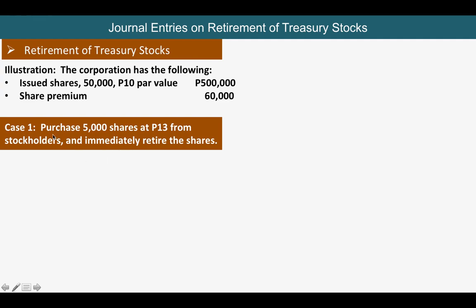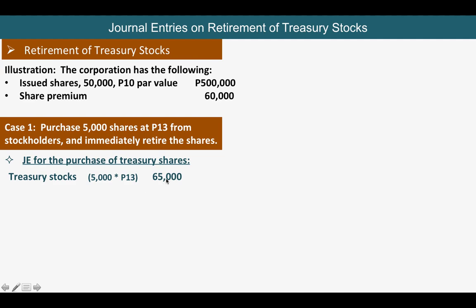So first, we have to record the purchase. We will debit treasury stocks, so we have to record the journal entry for the purchase of treasury shares. How are we going to compute it? Always at cost. 5,000 times 13, and that will give you 65,000. And now, credit. Since you are purchasing, you will have to credit cash, the same amount that you have paid, 65,000.